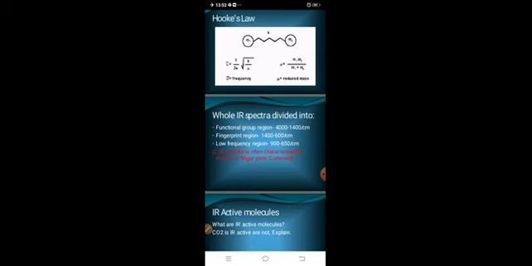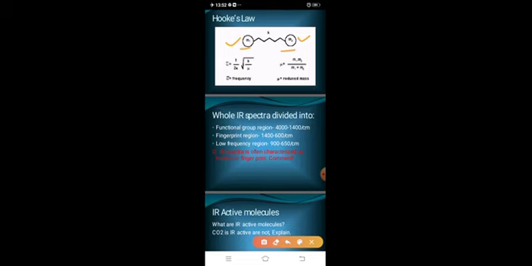Got it? Now the next question, what are IR active molecules? This is the question. So, what are IR active molecules? यहाँ आप ध्यान से देखिएगा एक important चीज़, IR active molecules must have this type of vibrations. That means there should be two different atoms attached.